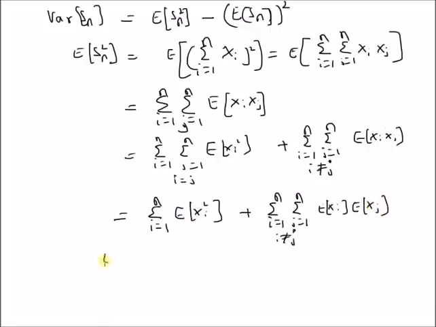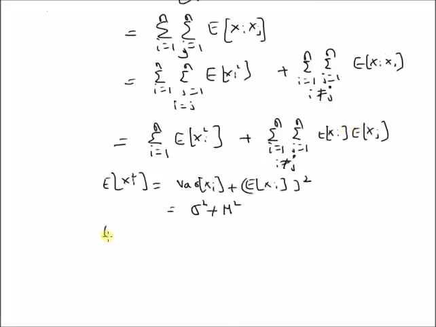And since expectation of xi square is by definition equal to variance of xi plus expectation of xi whole square, which is equal to sigma square plus mu square, and expectation of xi into expectation of xj is equal to mu square.